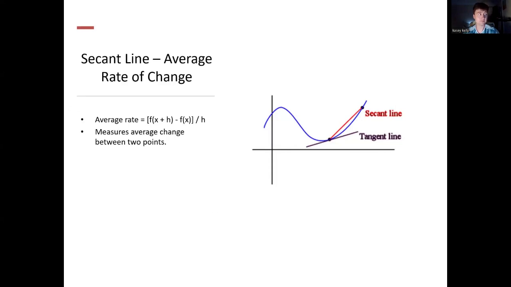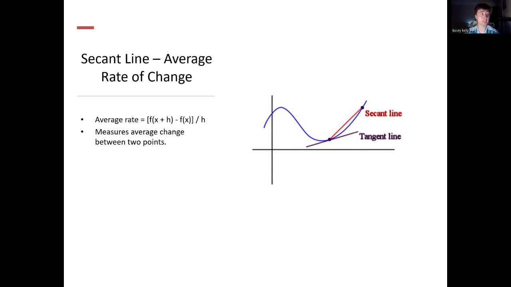So, the secant line, which stands for the average rate of change. To begin understanding this, let's look at the concept of the average rate of change. Picture a graph of a function, like what you can see on the screen there. If we take 2 points on the graph, call them point A and point B, and draw a line through them, this gives us the average rate of change over that interval between A and B. For example, if the function represented distance travelled over time, the slope of the line connecting these 2 points represents how fast the car is moving on average between the 2 points.